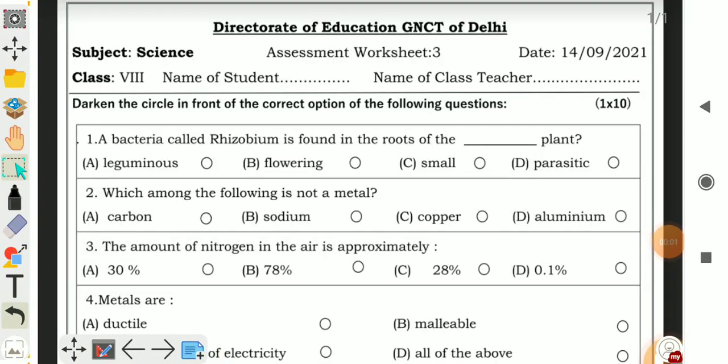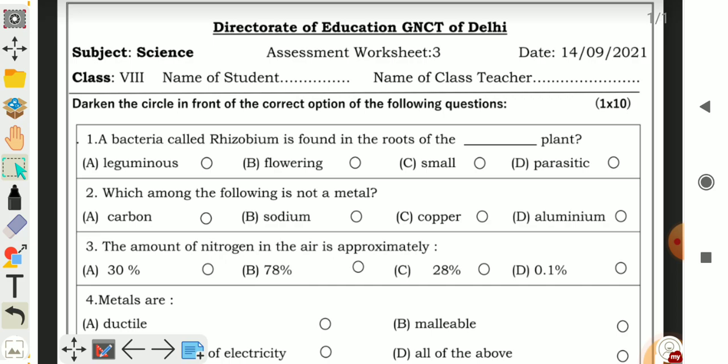Welcome children. Today's assessment worksheet number 3, subject science, class 8, date 14th September. In the first column, you have to write your name, the name of the student, and second, the name of the class teacher. Instruction is given to you: darken the circle in front of the correct option of the following questions.